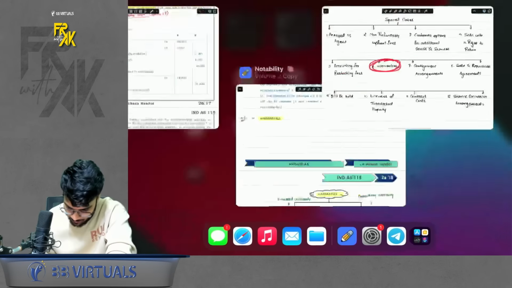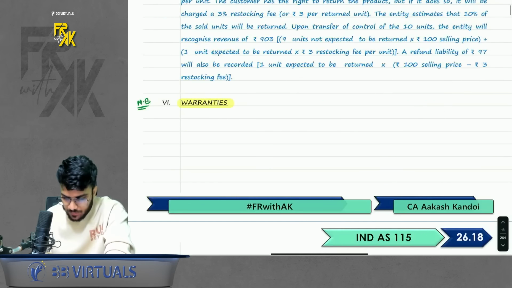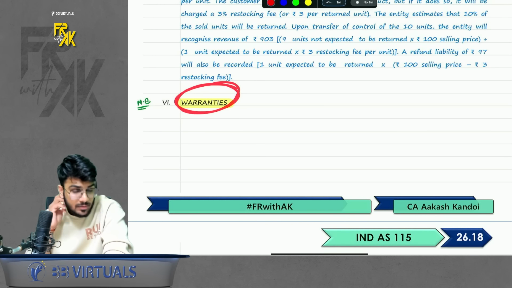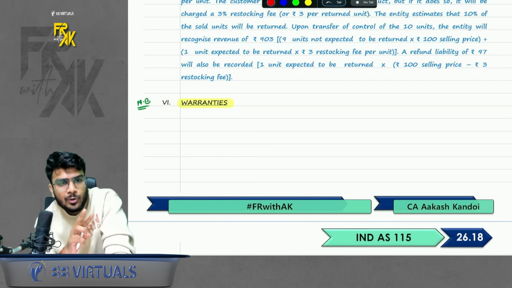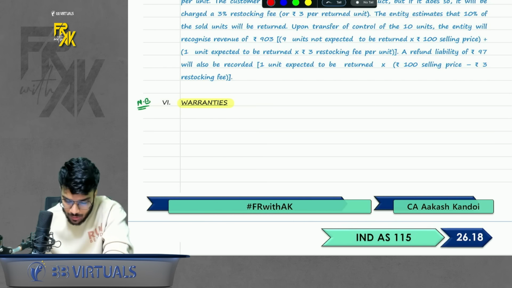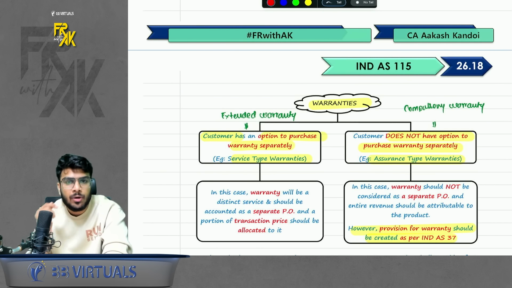Have a look here. So what does it say? See, under warranty, when do we receive any warranty? Whenever you buy any product, the company gives you a warranty. So the company is giving a product and also giving a warranty. So normally it is 2 performance obligations, product and warranty both. But the standard says whether to treat the warranty as a separate PO or not.